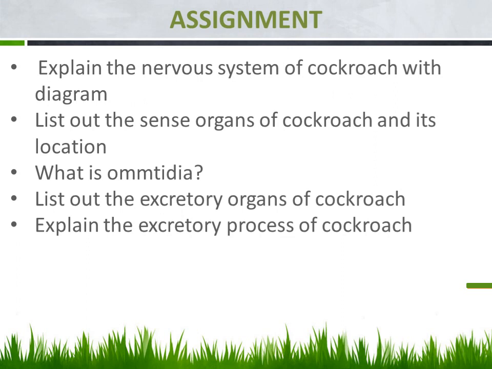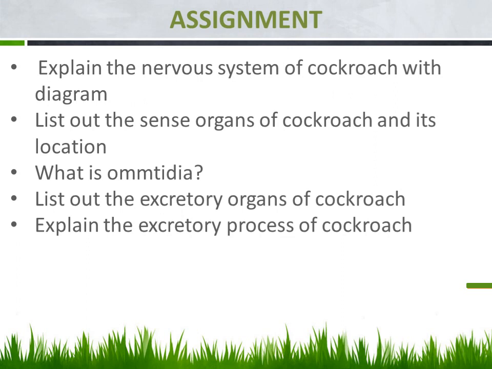Here I have asked 5 mark questions. The first question is: explain the nervous system of the cockroach with a diagram. Of course, you can give the complete neat diagram and explain about the nervous system. Fine. Then the second one: list out the sense organs of the cockroach and their location. What are the 6 sense organs, what is their role, and wherever they are located. That also you can neatly tabulate or list out.